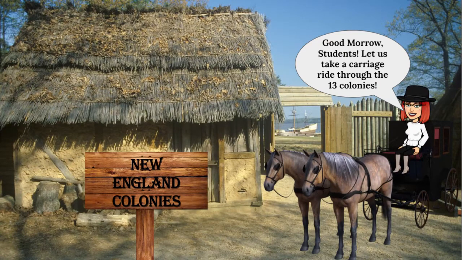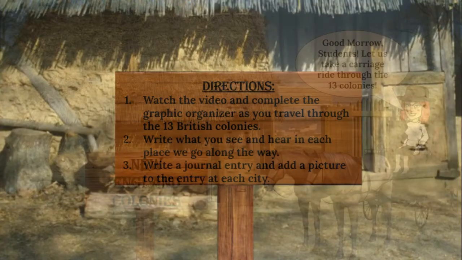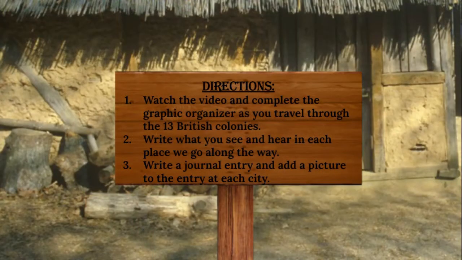Good morrow, students. Let's take a carriage ride through the 13 colonies. Directions: Watch the video and complete the graphic organizer as you travel through the 13 British colonies. Write what you see and hear in each place we go along the way. Write a journal entry and add a picture to the entry at each city.